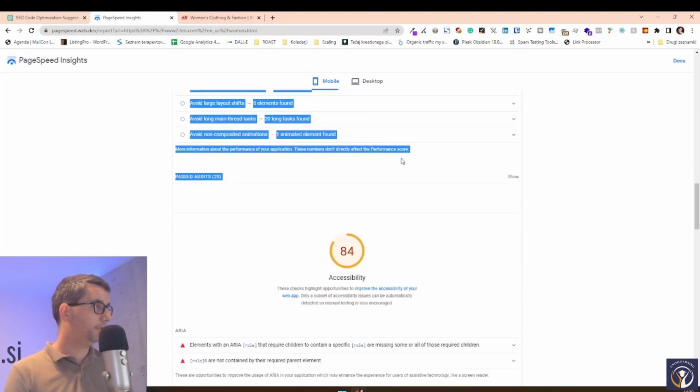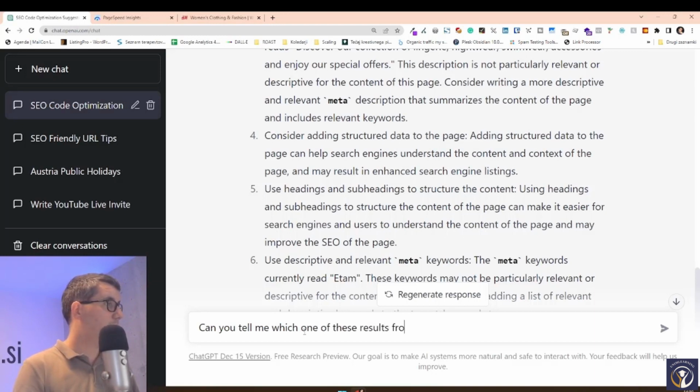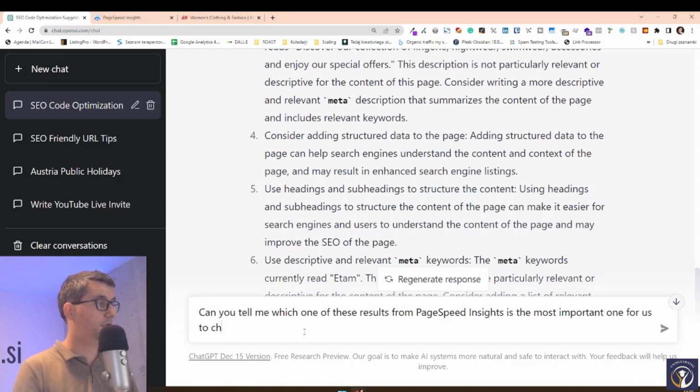What we can do is we can copy this into ChatGPT. Can you tell me which one of these results from PageSpeed Insights is the most important one for us to change?